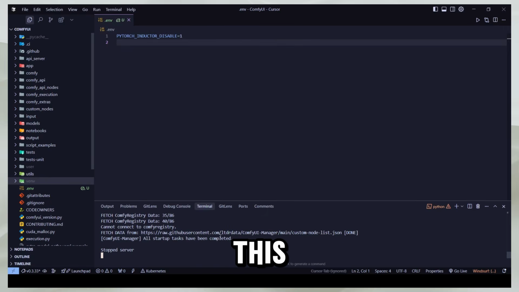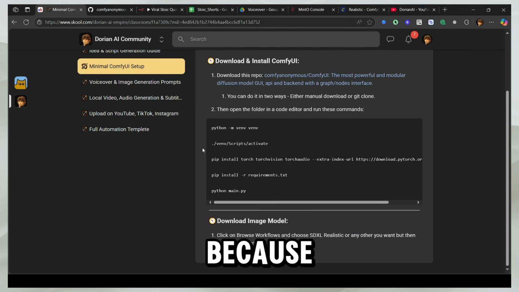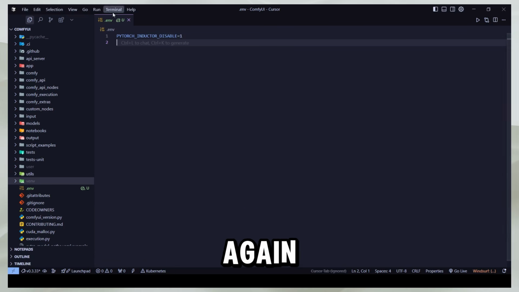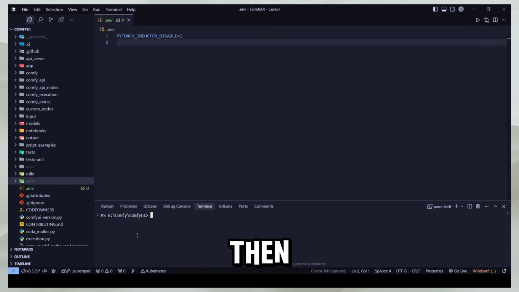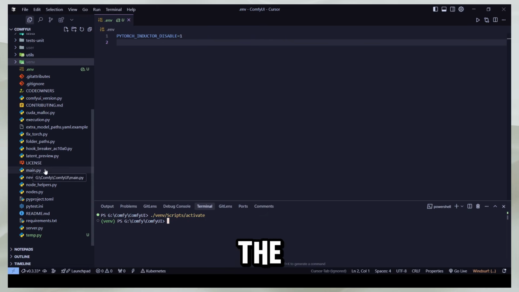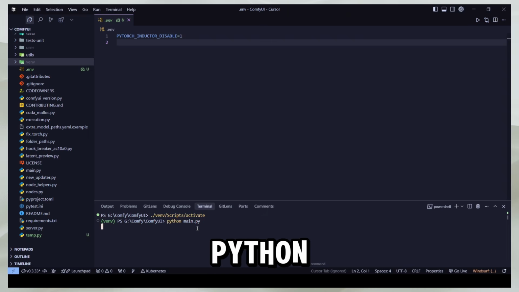Actually, I'm going to close all of this and show it to you. I'm not going to show you the installation part because I already have it done, but I'm going to show you how you can run it once the installation is complete. Let me close this terminal and open the terminal again, going on top to new terminal. As I said, I'll enter the first command, venv scripts activate, and now you'll see I'm in the virtual environment. After all the download is complete, there's a main file, which is the actual main file, as the name says. So now you open the main file with Python, and you'll see it's going to do a few things, but I'll have my Comfy UI running.